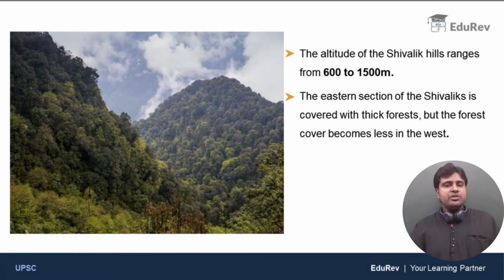Let us also discuss the altitude of the Shivaliks. The altitude of Shivalik hills ranges from 600 to 1500 meters. As I told you, these are hills, not mountains. There is a difference between hill and mountain, right? When you say hill, the elevation is less. But when you say mountain, like the Himalayan mountains, the Himadri, their elevation goes beyond 6,000 meters. Clear? So Shivaliks are hills, not mountains. The altitude of Shivaliks ranges between 600 meters and 1500 meters.